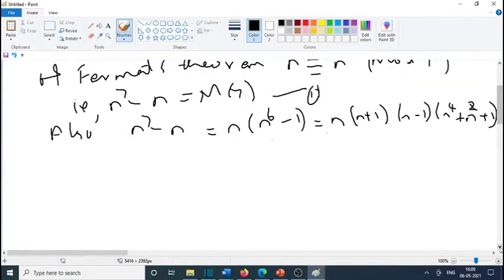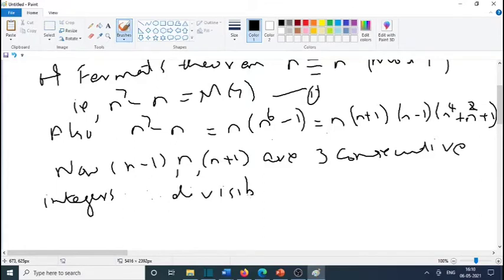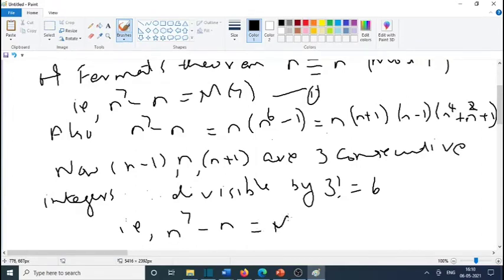Now n minus 1, n, n plus 1 are 3 consecutive integers. Therefore, the product is divisible by 3 factorial, which is equal to 6. That is, n raised to 7 minus n is a multiple of 6. This is equation 2.